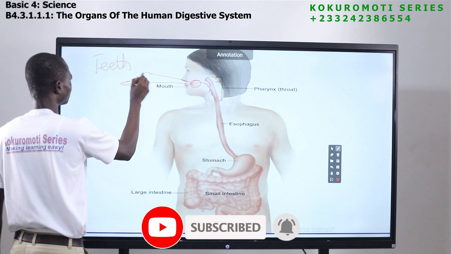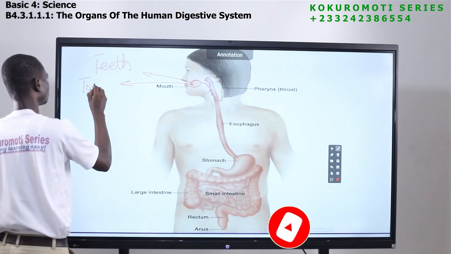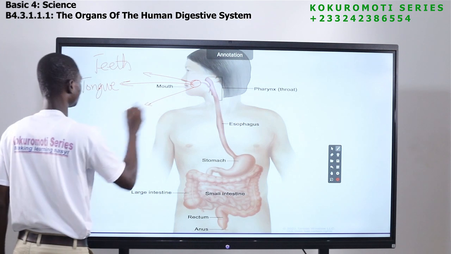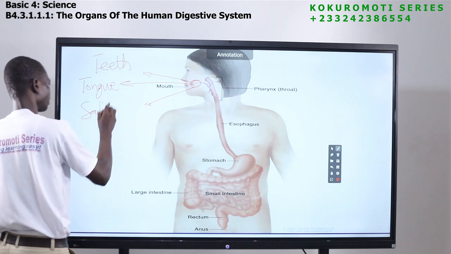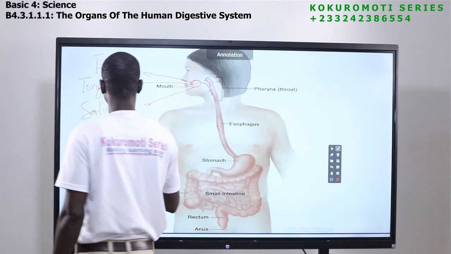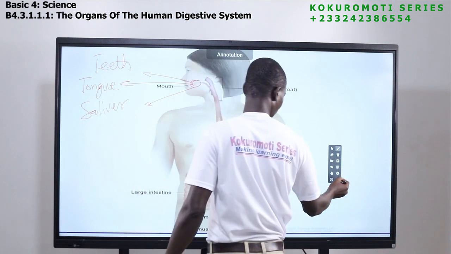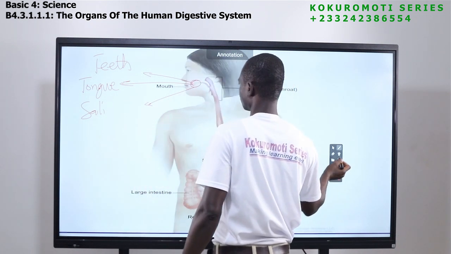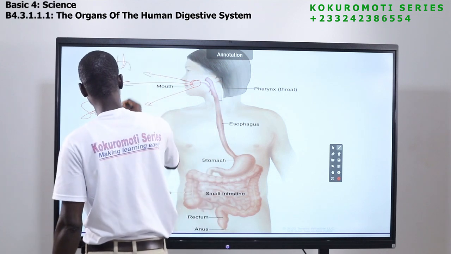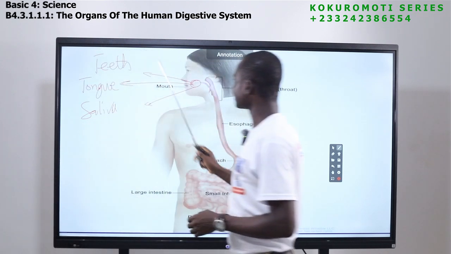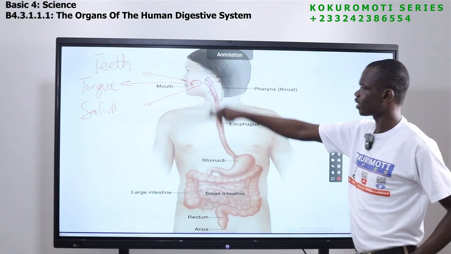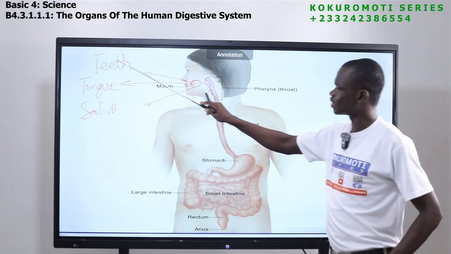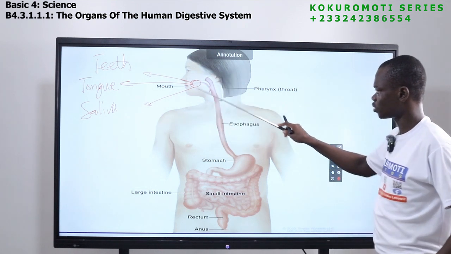We have the teeth here, we have the tongue, and we have the saliva here. So these are the parts in the mouth.